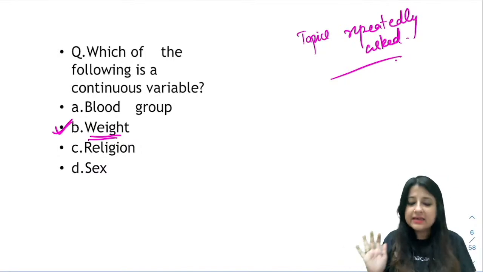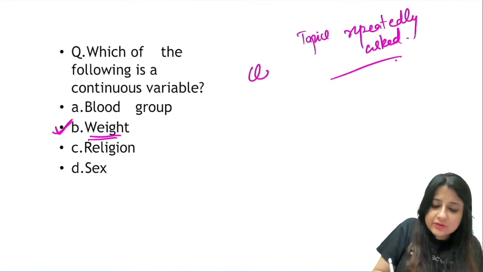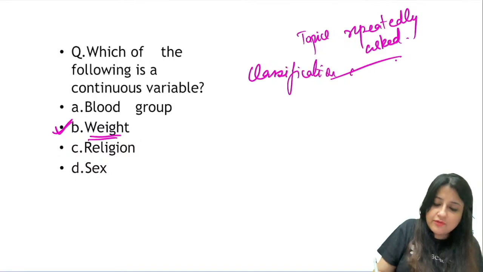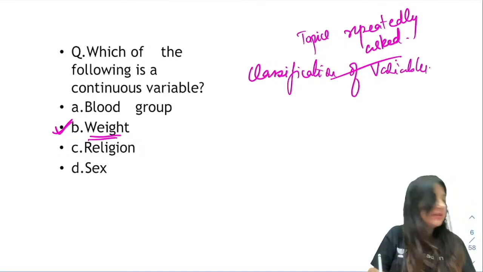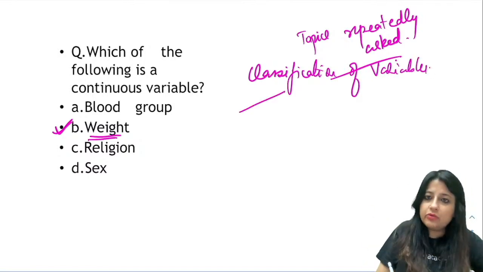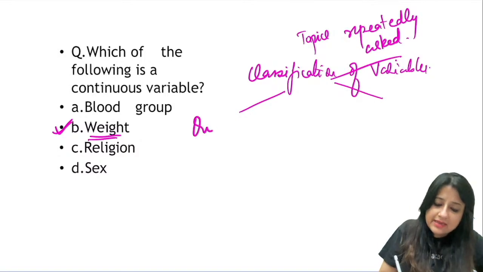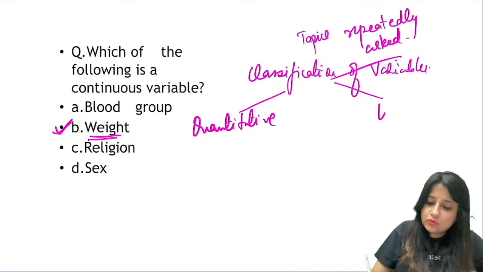That's the real thing. So in biostats, remember, there is one topic which is classification of variables, guys. Whenever you have to classify the variables, you have to divide it into two things. One is quantitative, and the other one is qualitative.